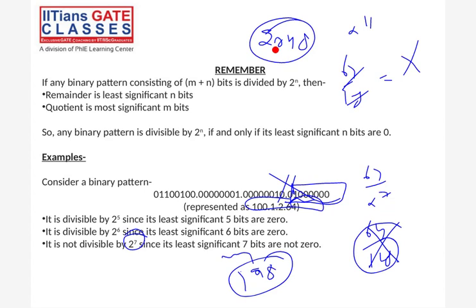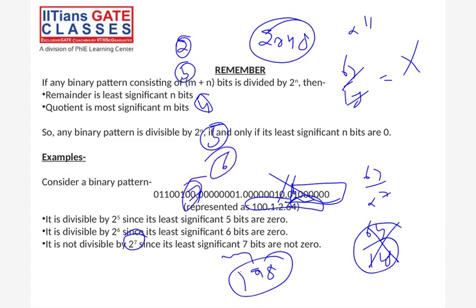In the same way we can say it is divisible by 2 power 4, 2 power 3, 2 power 2. Yes, exactly the same way. Let's say 2 power 2, it is divisible, of course, since 2 bits are 0. Similarly 2 power 3, yes, 3 bits are 0. 2 power 4, yes, 4 bits are 0 from the LSB. 5 bits are 0, yes. 6 bits, yes. 7, no. If only 2 bits are 0, I'm assigning only 4 IPs to the block. I'm using 2 raised to power 2, so 4 IPs in the block. Yes, the first IP is possible.